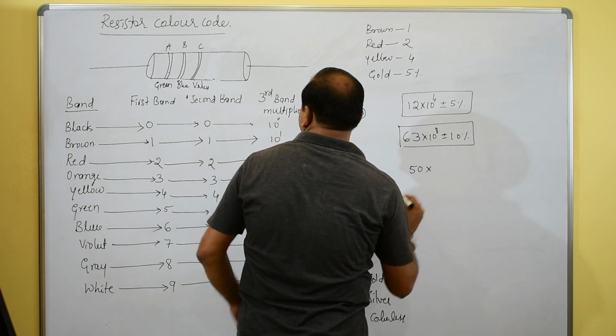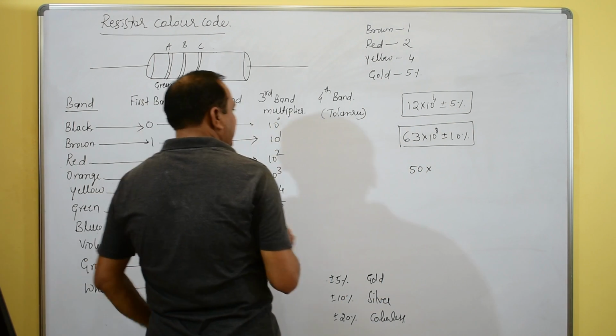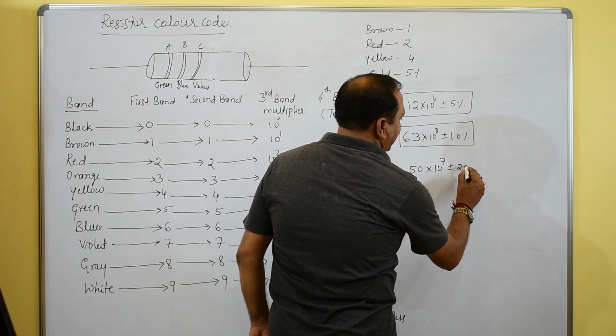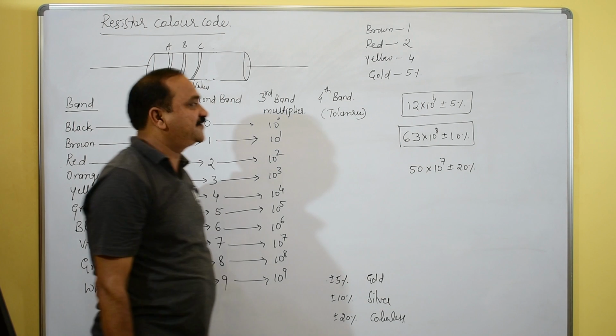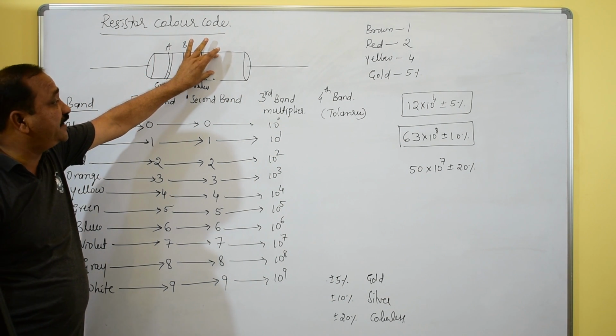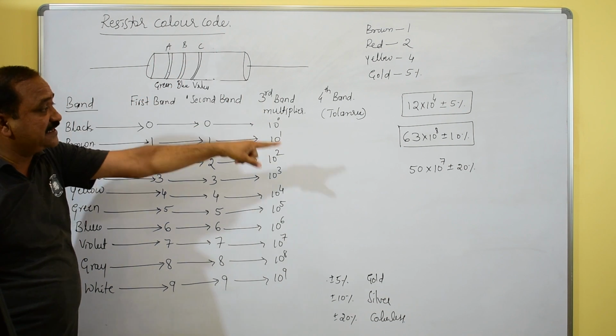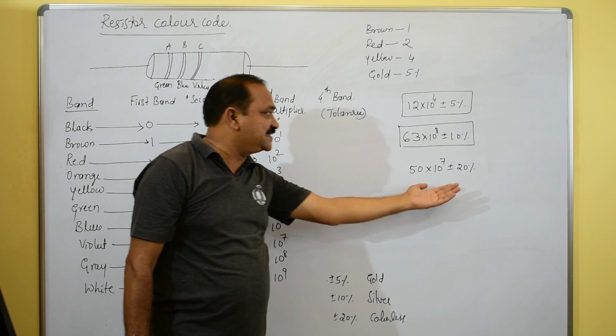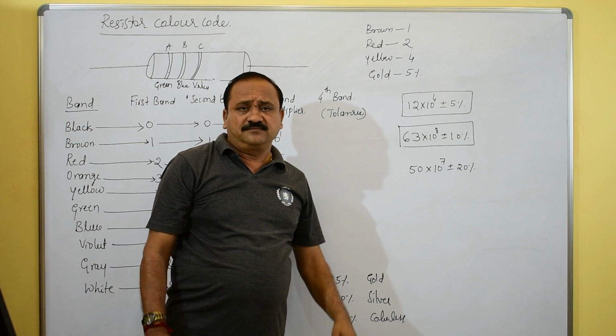Black is 0. Then violet, it is 7. 10 raised to 7, plus or minus 20. That is colorless, the fourth band is not there. Hence we can write it now. Colorless means 20% tolerance. See, 20% tolerance that we can write.